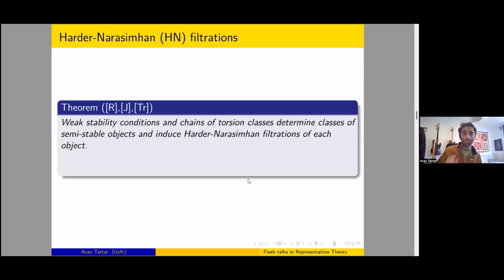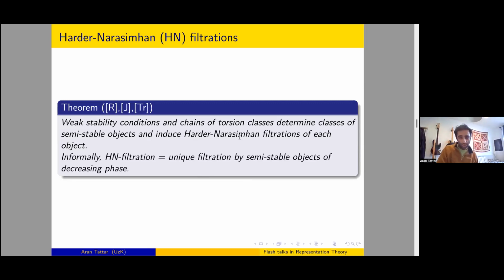So how does one go from these objects to Harder-Narasimhan filtrations? Let's package this together in a theorem. Each weak stability condition and chain of torsion classes determines a special class of objects called semistable objects, and induces Harder-Narasimhan filtrations of each object. Informally, a Harder-Narasimhan filtration is a unique filtration whose factors are these special distinguished semistable objects, and moreover, they somehow sit in a decreasing way. I may be underselling this point a little bit. These Harder-Narasimhan filtrations are quite important, but in the interest of time, I'm not going to go into them too much.